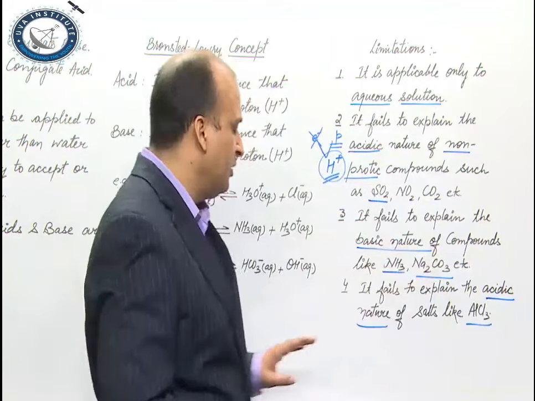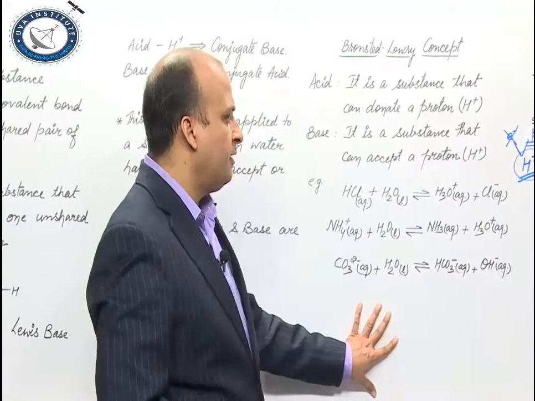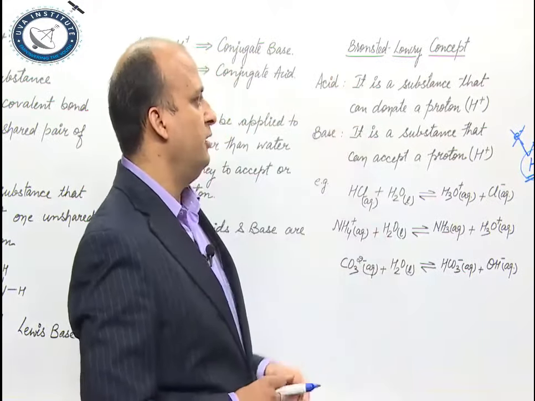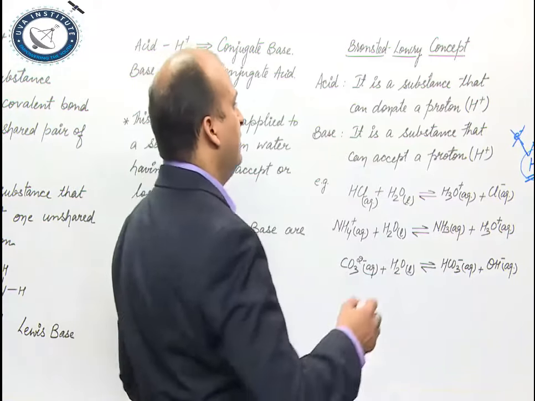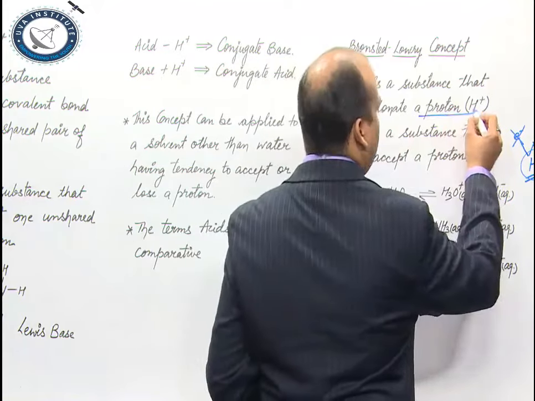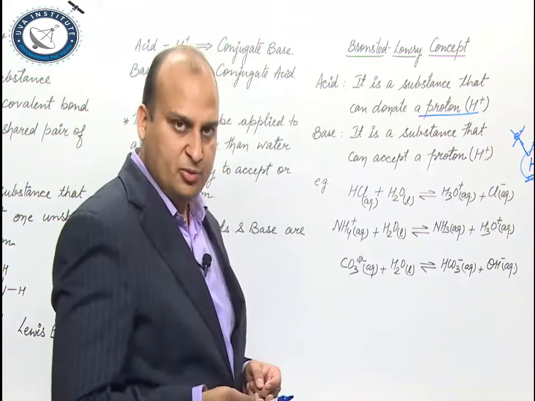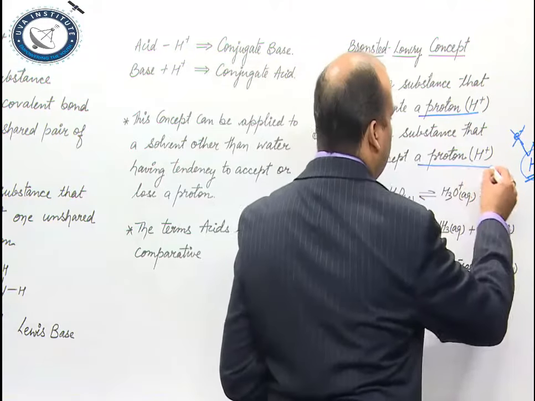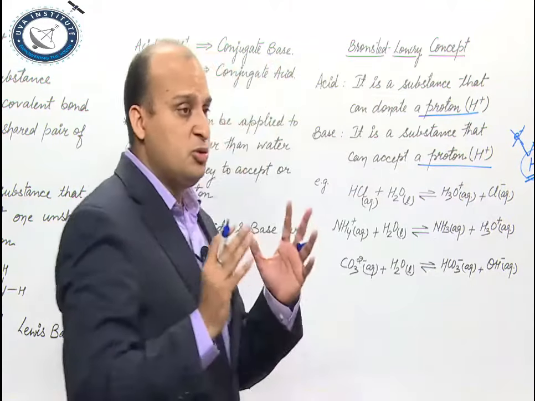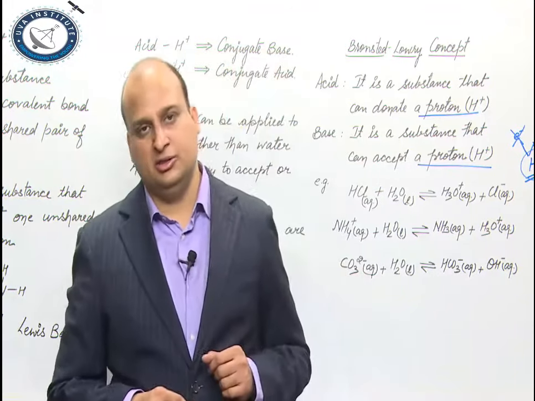So, now we talk about the next theory, which is your Bronsted-Lowry concept. See, it talks about proton. It says substance which can donate a proton. I mean, I just explained you what is a proton, right? Substance which can donate a proton is acid. Substance which can accept a proton is a base. Now, the most interesting part over here is that acid and base are complementing each other.